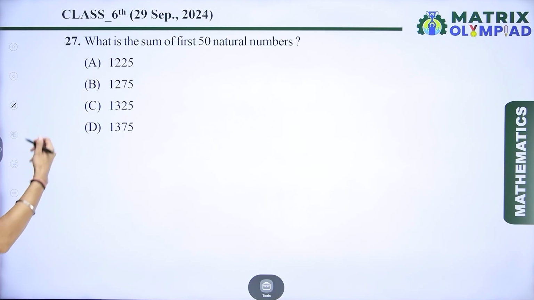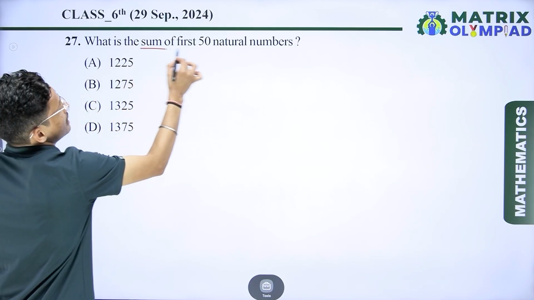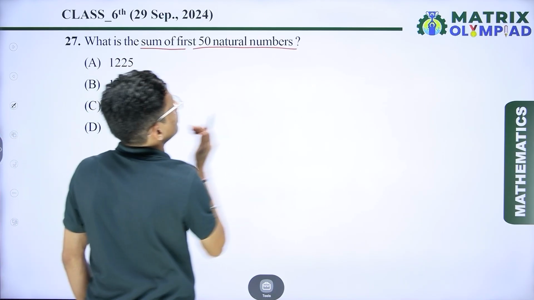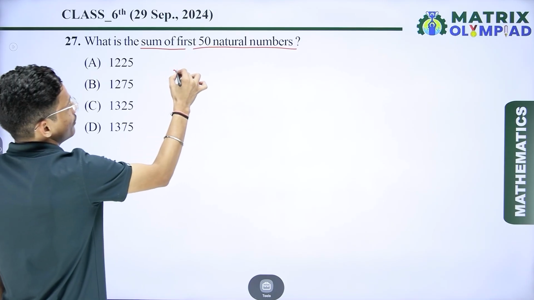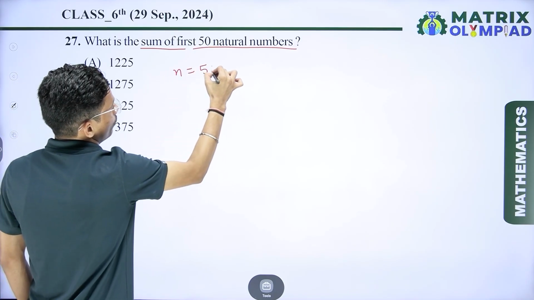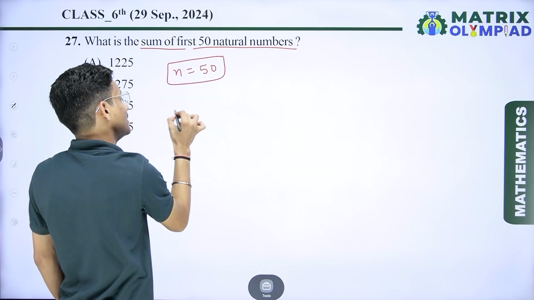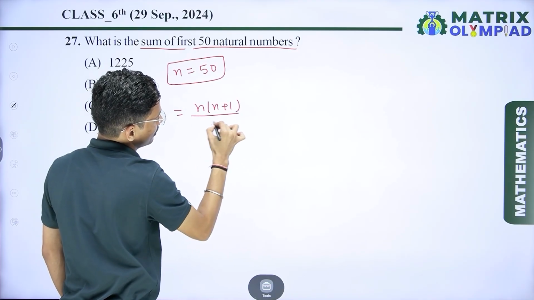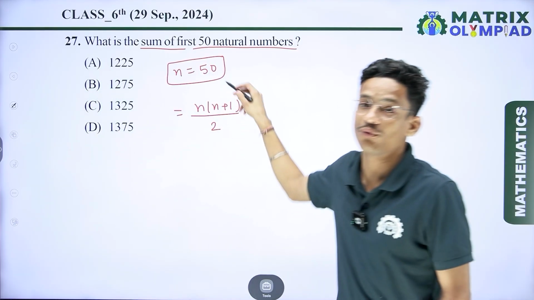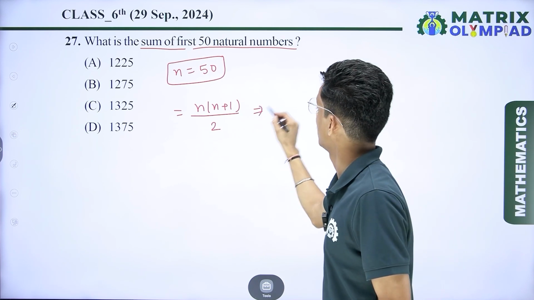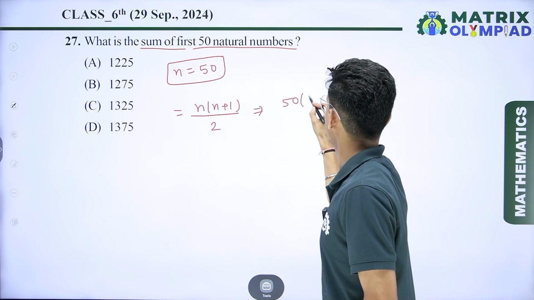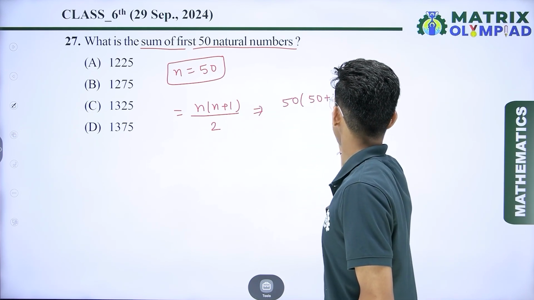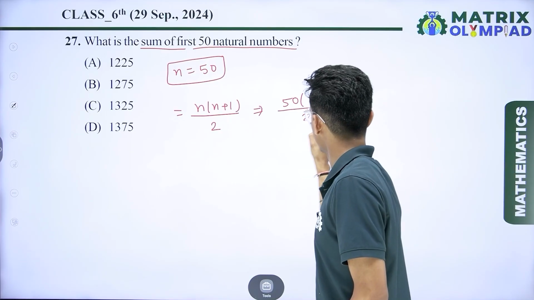Now next question is, what is the sum of the first 50 natural numbers? So here we have given the value of n is equal to 50. We know the formula, that is n(n plus 1) divided by 2. Now put the value of n in the given formula. Now 50(50 plus 1) divided by 2.